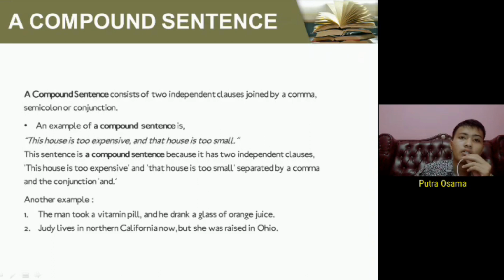And for another example, on the screen we have two examples. One, the man took a vitamin pill and he drank a glass of orange juice. Two, Judy lives in Northern California now, but she was raised in Ohio. Okay, you understand? Easy, right?